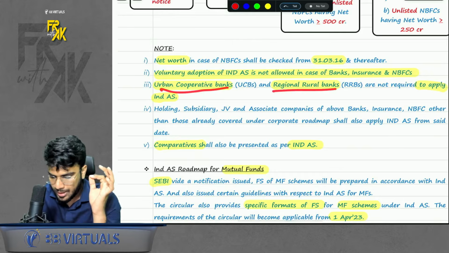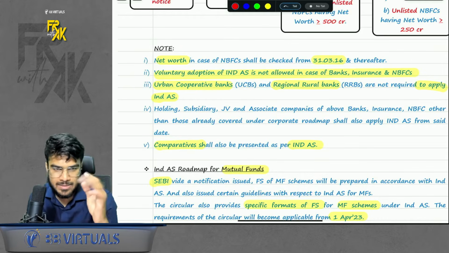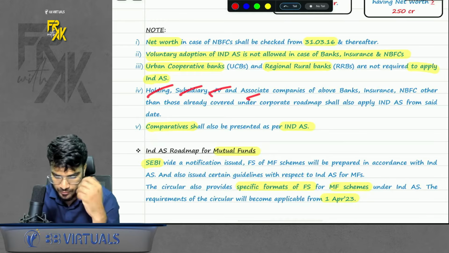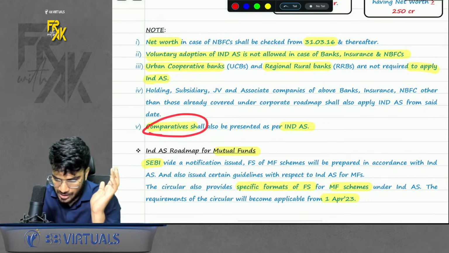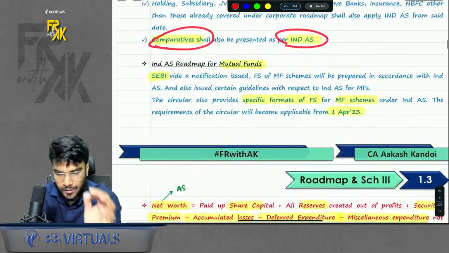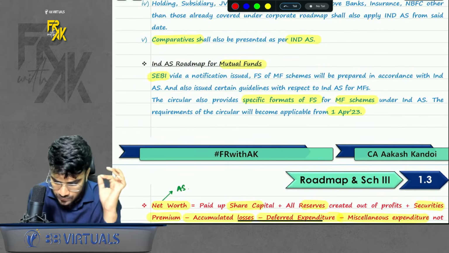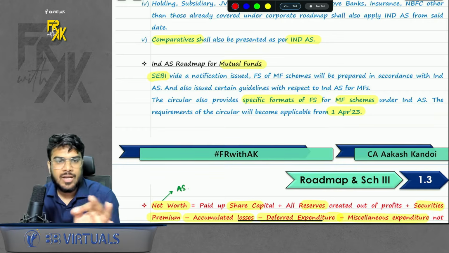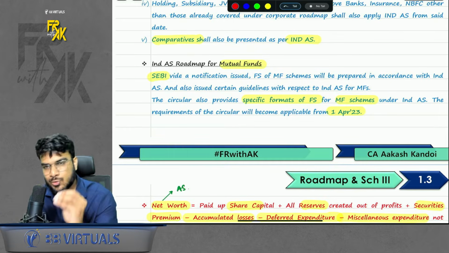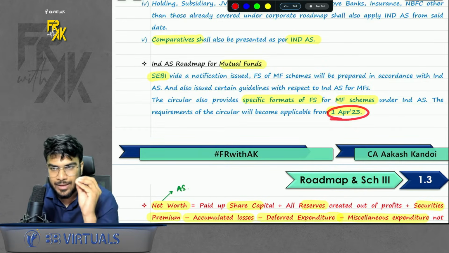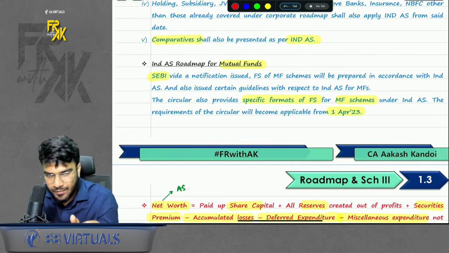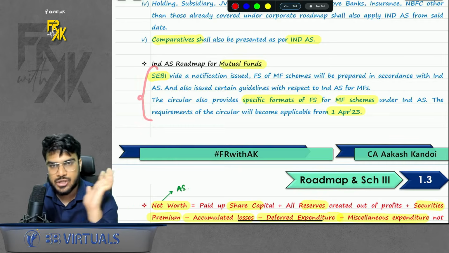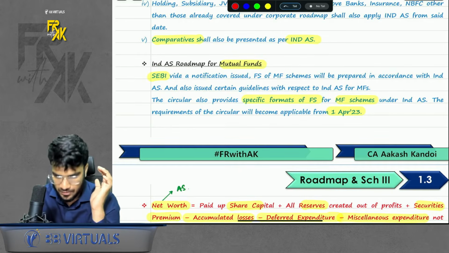Urban banks or rural banks need not apply Ind AS because those are very small banks. Also, if you are covered, your holding, subsidiary, joint venture, associate will also get covered. Also, comparatives shall be given as per Ind AS. Simple. One more category of company was discussed, which was mutual funds. If you are a mutual fund, SEBI via a notification has also applied Ind AS to mutual funds from 1st April 23. Formats have also been given, but the formats are not under your syllabus. You just need to know this information, that it is also applicable to mutual funds.